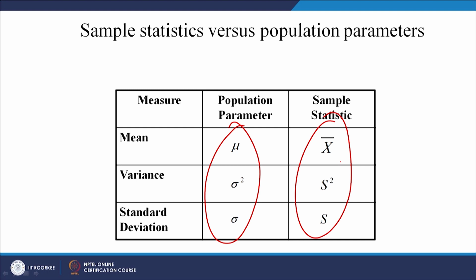Before moving on to the next session, let me summarize what we did today. In today's class, we have seen several concepts related to central tendency and measures of dispersion.